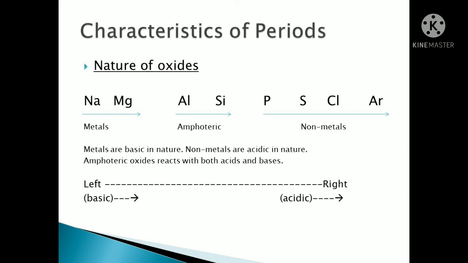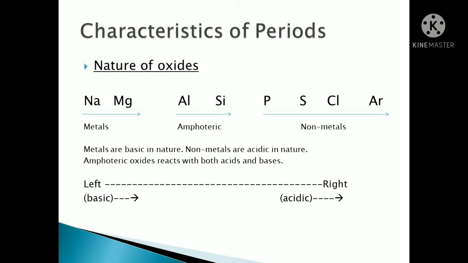So if we have to say the nature of oxides, how they behave with oxygen, will the nature be basic or acidic? Then always remember it will be the opposite. Metals are always basic in nature and non-metals are acidic in nature. Okay, so while we go from left to right, what will happen? Slowly the elements will become acidic, as non-metals are there, and non-metals are acidic in nature. So from left to right as we go, the nature of the oxides will be acidic, and if you come from right to left, then it will be basic.